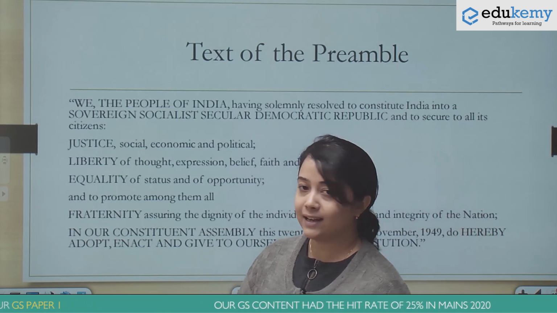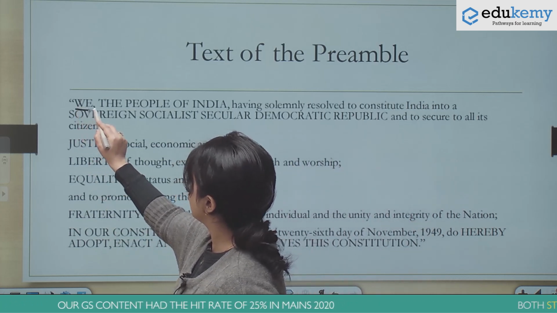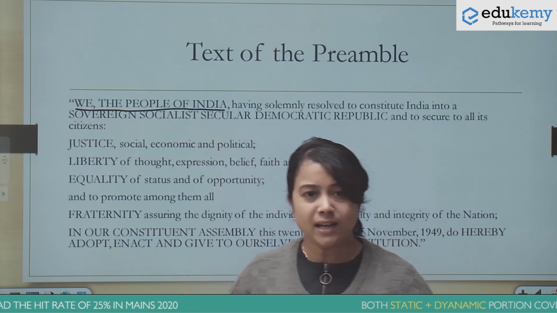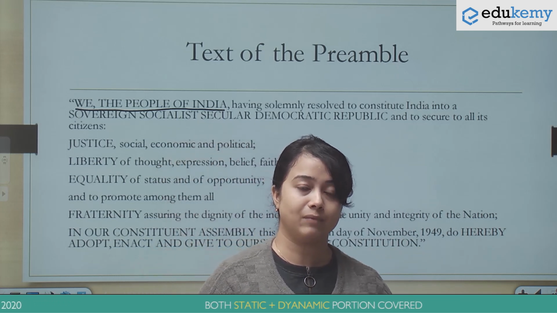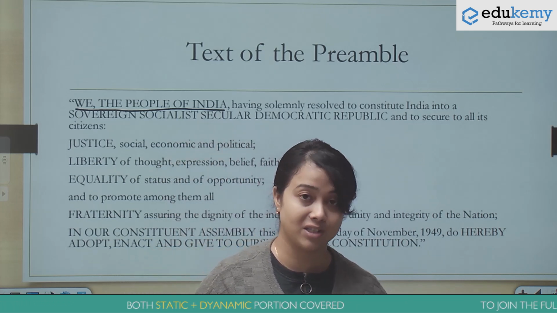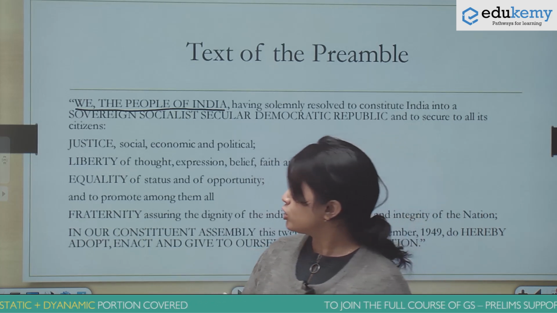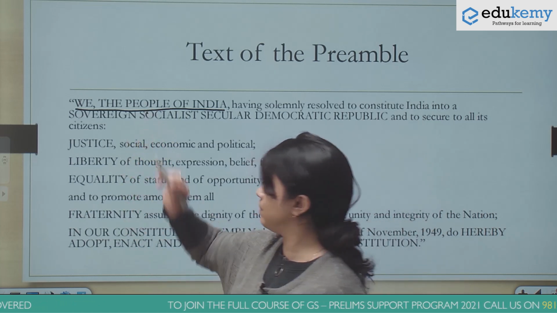Now, one thing that I need to emphasize here is that the preamble begins with "We the people of India." Each and every word that has been included in the preamble has been chosen with a lot of consideration and thought. So you may ask, why does the preamble begin with "We the people"?